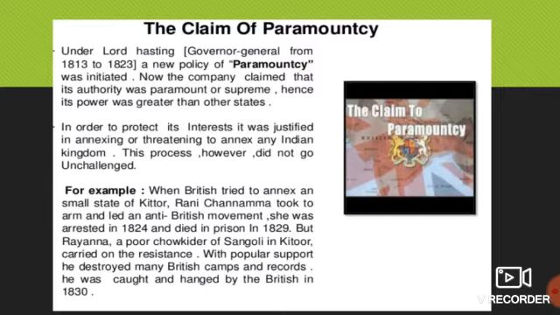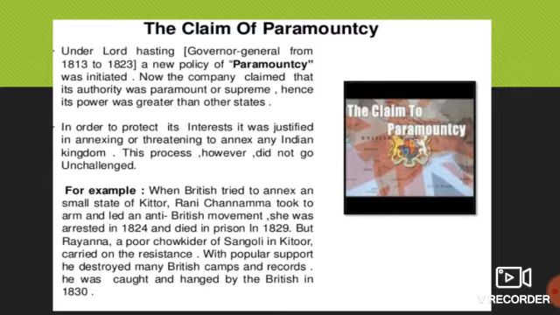But the presence of Maharaja Ranjit Singh held back the company, and after Maharaja Ranjit Singh's death in 1839, two prolonged wars were fought with the Sikh kingdoms, and ultimately in 1849 Punjab was annexed.